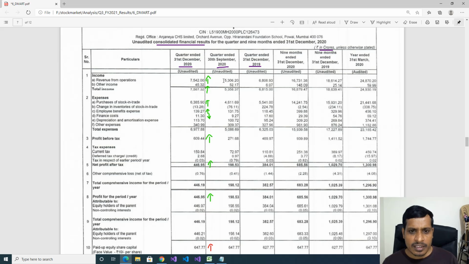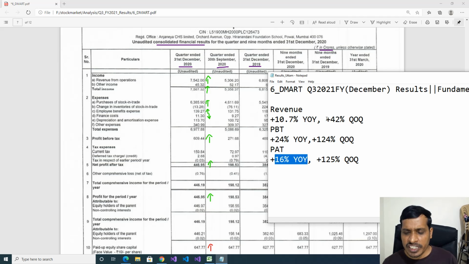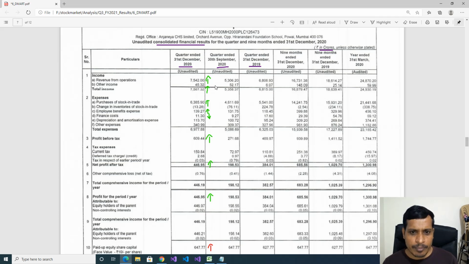In September, they got 5,306 crores as revenue. This year, 7,542 crores. We'll check it in percentage. So revenue increased 42% quarter on quarter. These are very good figures. Later, other income decreased from 52 crores to 45 crores.